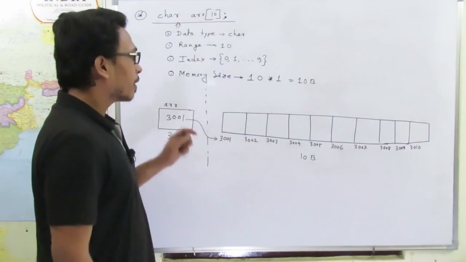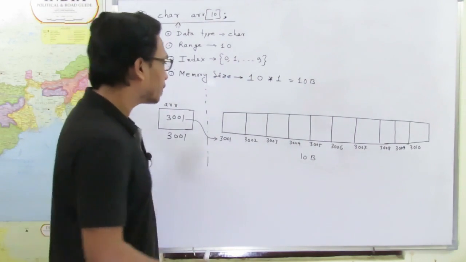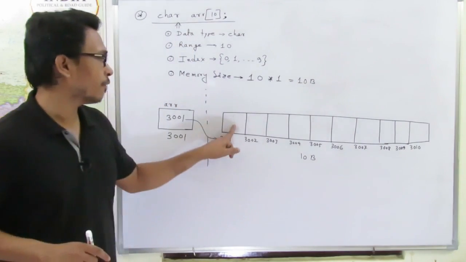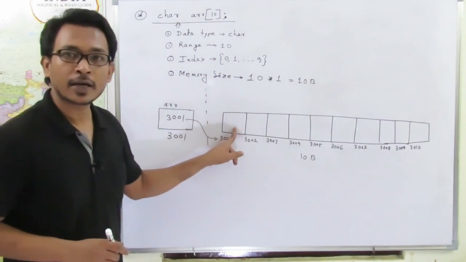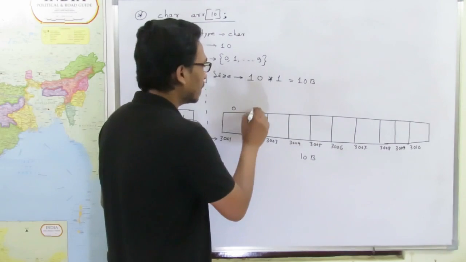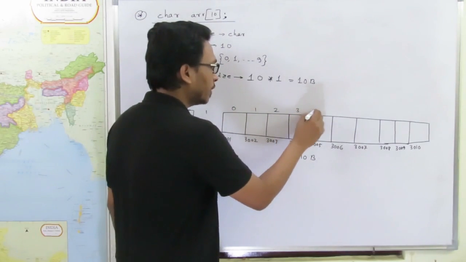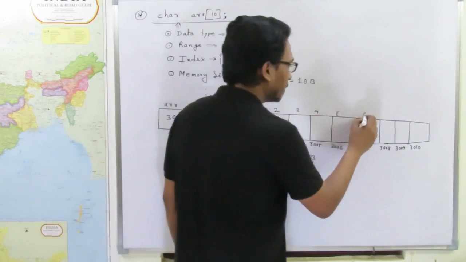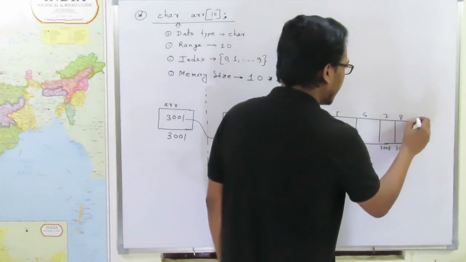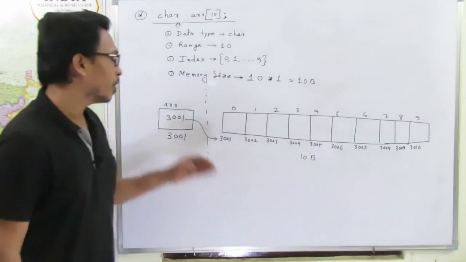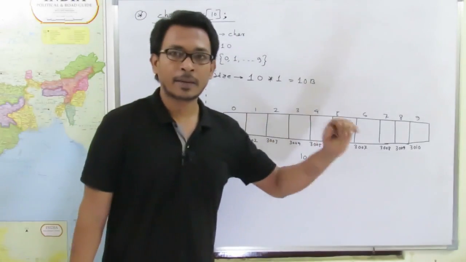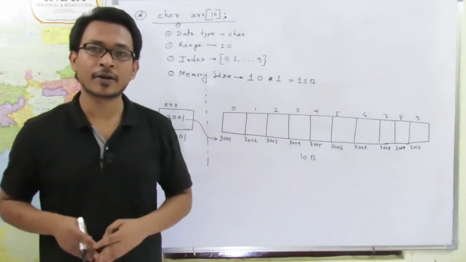Clear? Now coming to the index part. What will be the index of the first element? The index of the first element will be 0, then 1, 2, 3, 4, 5, 6, 7, 8, 9.